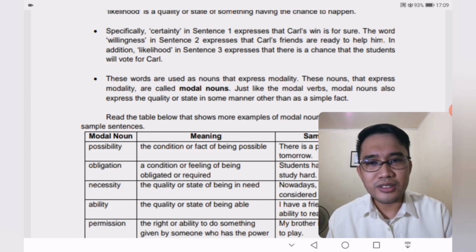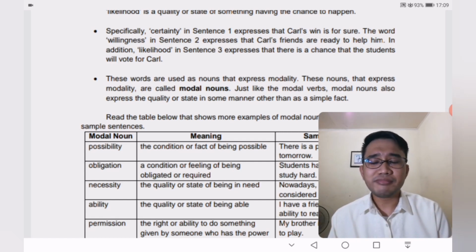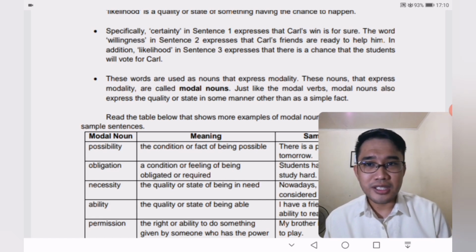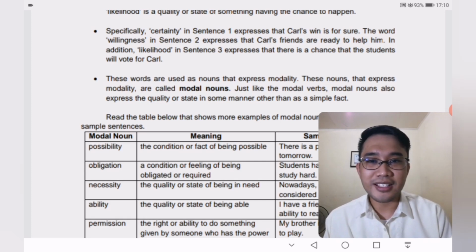stating the fact. So that is how beautiful modal expressions are in our speech. It gives more meaning to what we're saying.